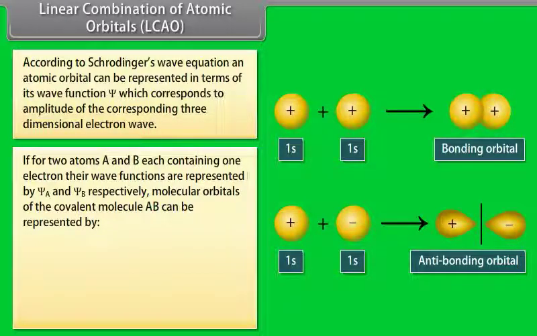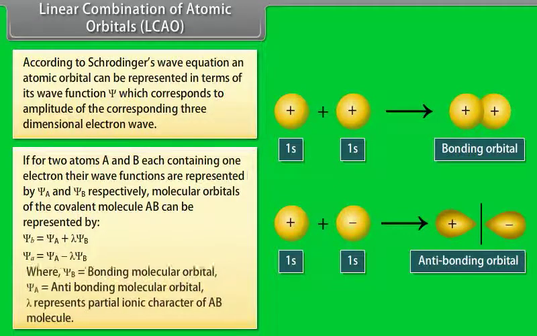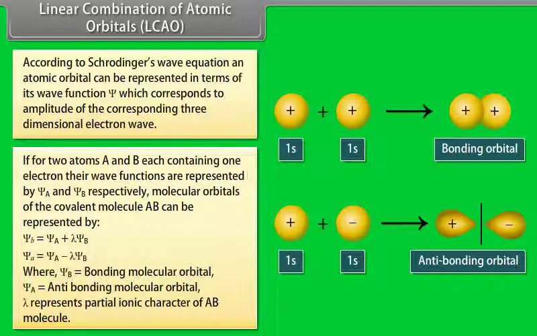Molecular orbitals of the covalent molecule AB can be represented by psi b equal to psi A plus lambda psi B, and psi a equal to psi A minus lambda psi B, where psi b is the bonding molecular orbital and psi a is the anti-bonding molecular orbital.